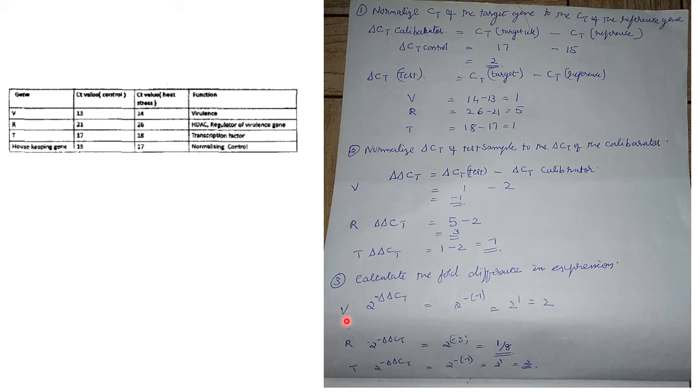So we find that upon heat stress, V gene and T gene are upregulated. They are positive values, whereas the R gene is downregulated 8-fold. It is a negative value, 2 raised to minus 3. So it is 1 by 8. It is downregulated, whereas the V gene is upregulated and the T gene is also upregulated 2-fold each. That is why you got the answer 2, whereas the R gene is downregulated 8-fold. Okay, so that is the answer. Upon heat stress, V and T are upregulated 2-fold, while R is downregulated 8-fold.